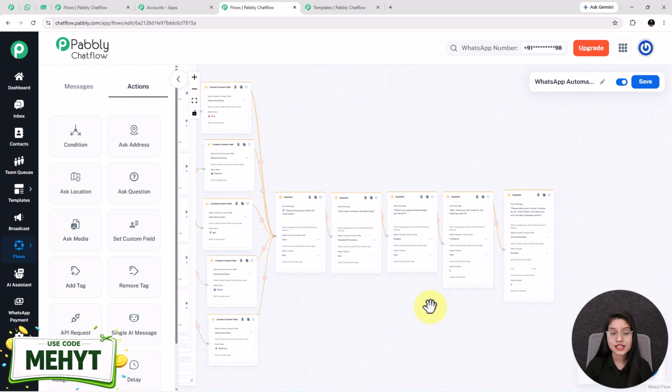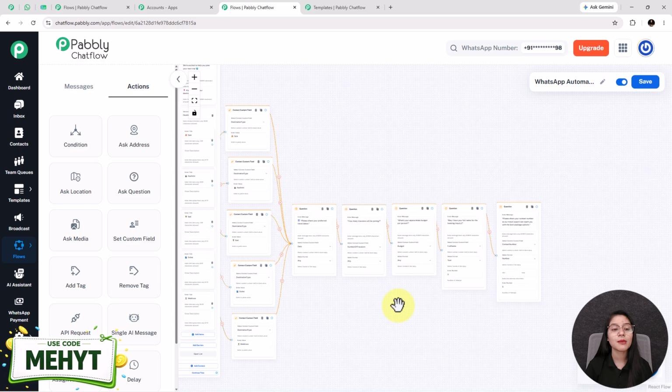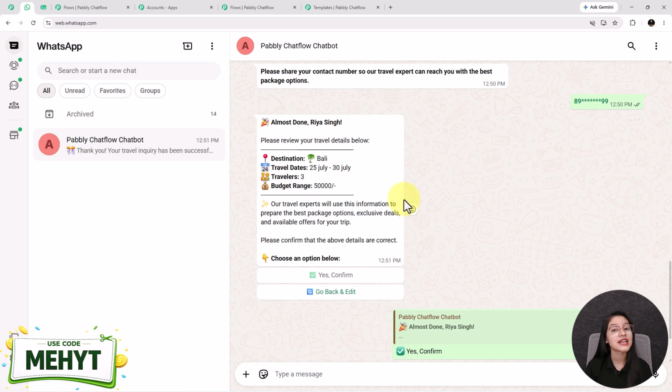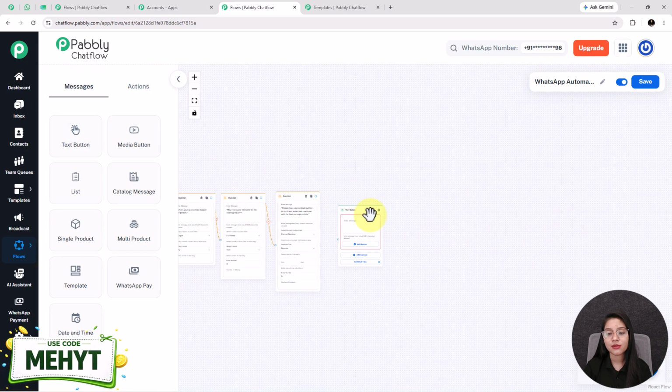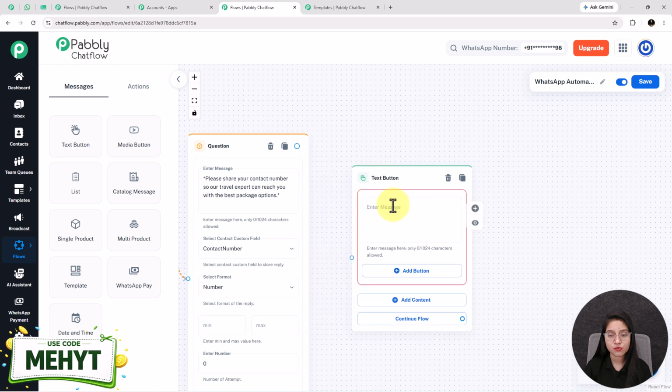Now when all this communication is done, then at last my bot will provide one customized confirmation message just like this that dynamically includes all their inputs. So for that I am going to take this text button from here, after that entering a response message in this enter message box. Here I have added almost done with dollar symbol, full name, destination type, date, number of travelers and the budget. As you can see, I have used the dollar symbol before some fields because it is a contact custom field symbol, and with the help of this symbol the user's input will automatically come.